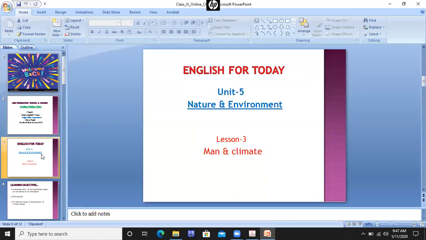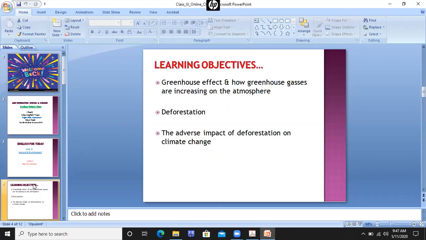Lesson 3, Man and Climate. Every topic has learning objectives or outcomes, and after reading the text you will be able to learn about the greenhouse effect and how greenhouse gases are increasing in the atmosphere. You are going to learn about deforestation. Deforestation is cutting down trees randomly, and you will be able to learn the worst impact of deforestation on climate change.